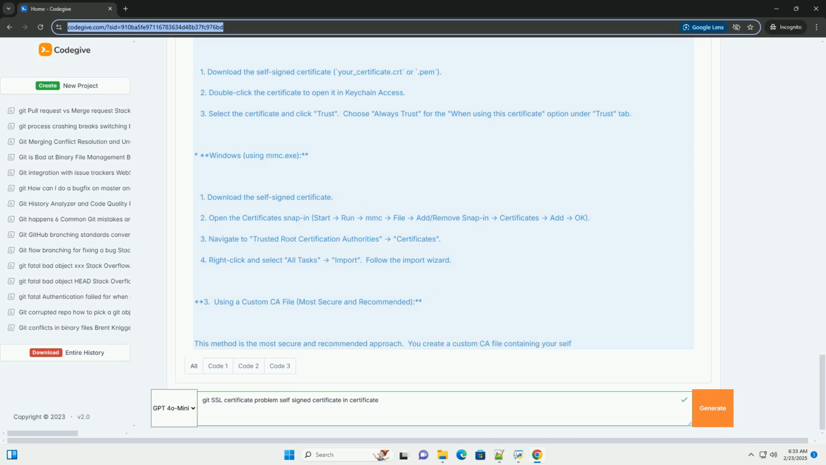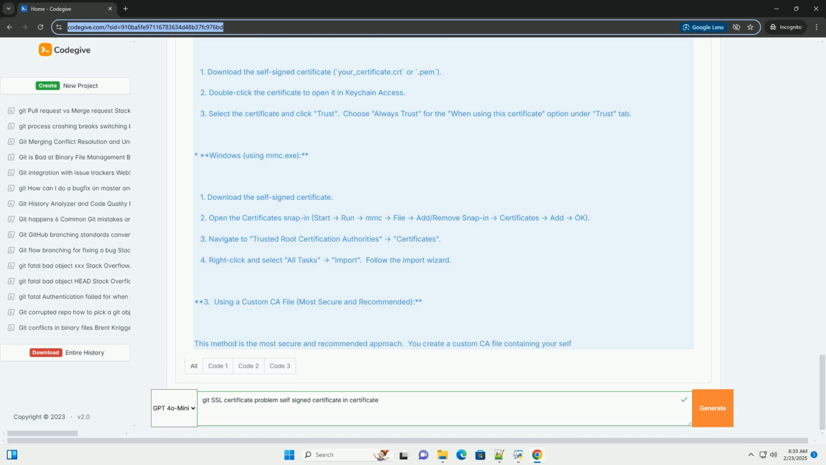This method modifies your Git configuration file to always ignore certificate verification for a specific URL. Warning: this command disables certificate verification globally for all your Git repositories. This is highly discouraged due to the significant security risks involved. A better approach is to target only the specific URL.